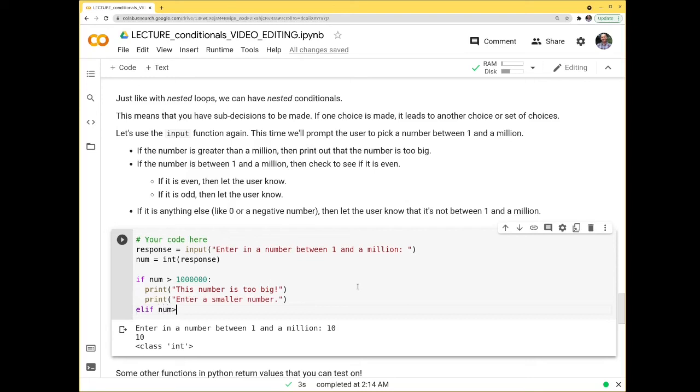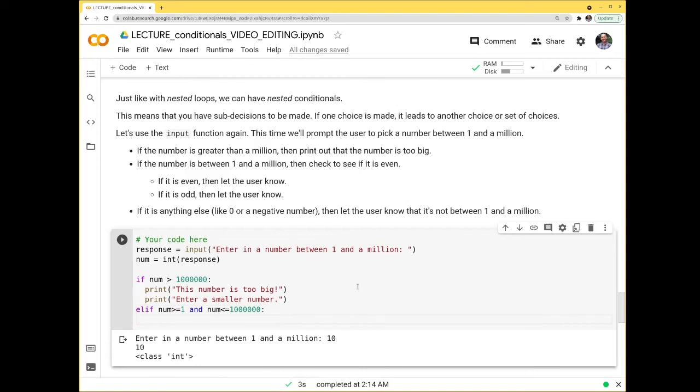num is greater than or equal to 1, and num is less than or equal to 1,000,000. So now it's between there. Now notice my indent here. I'm going to do another if statement. If num, we're going to check to see if it's even. And how do we do that? Well, we want to check to see if I divide it by 2. If it's even, the remainder should be 0. So I'm going to use the little parentheses here. I'll put a space so it's easier to see. If I get the remainder after dividing by 2, that should be equal to 0.